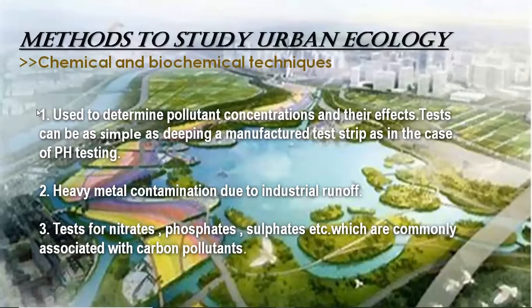Now, at first, we will talk about the chemical and biochemical techniques. They are used to determine pollutant concentration and their effect. Tests can be as simple as dipping a manufacturer test strip, as in the case of pH testing. Heavy metal contamination due to industrial runoff. Tests for nitrate, phosphate, sulfate, etc., which are commonly associated with carbon pollutants.